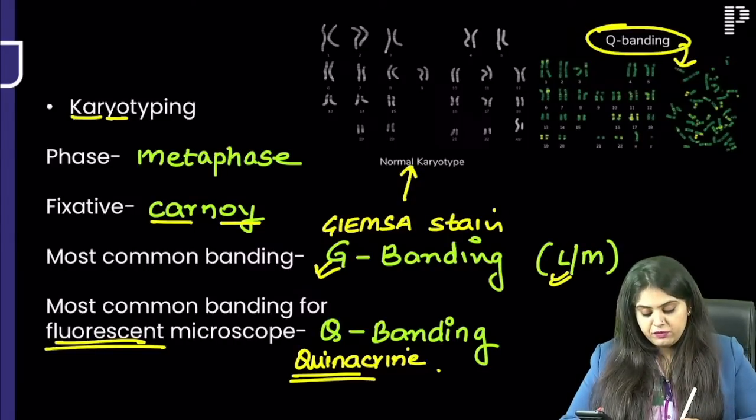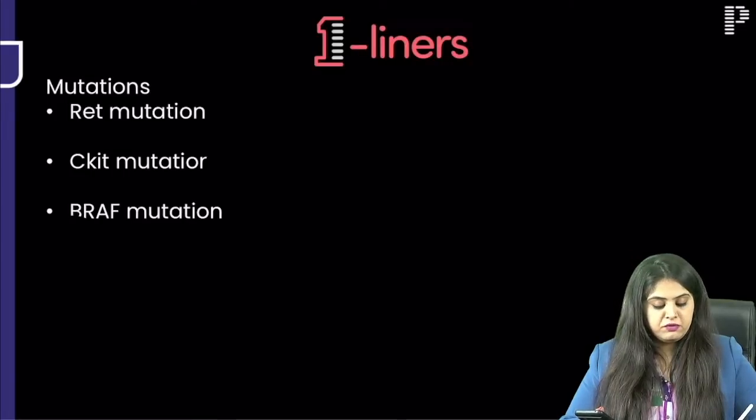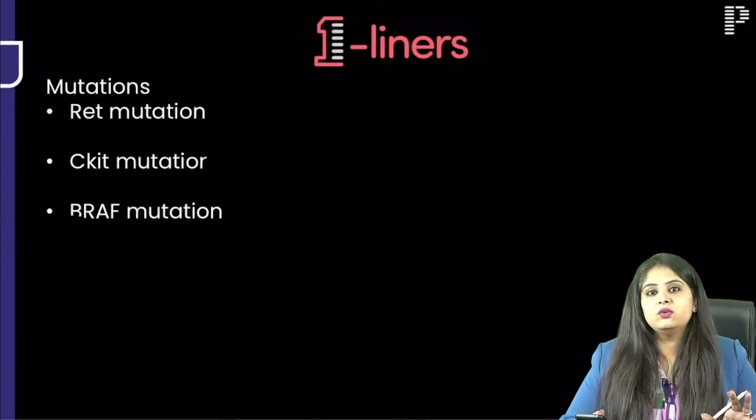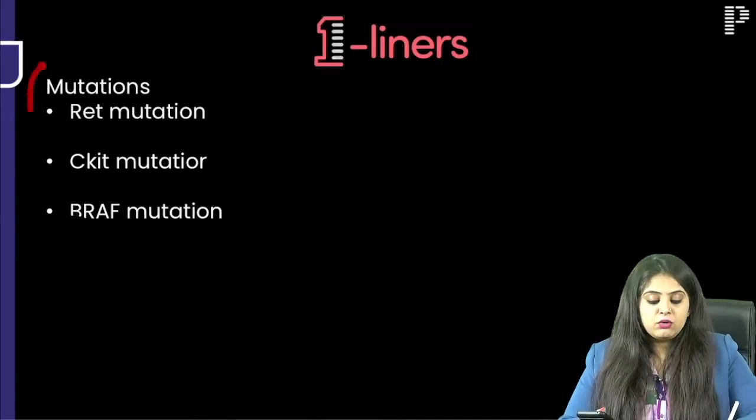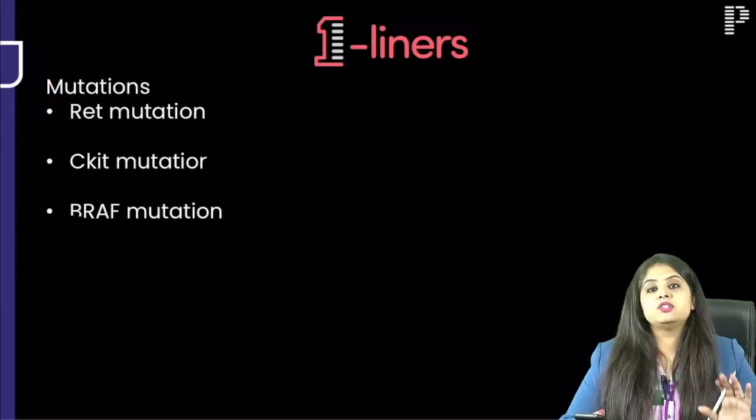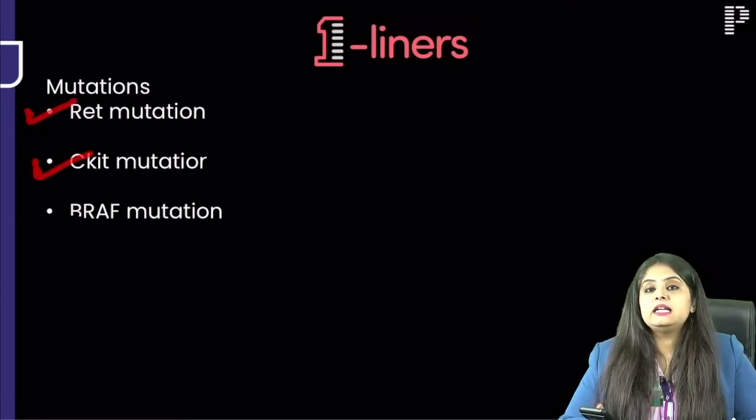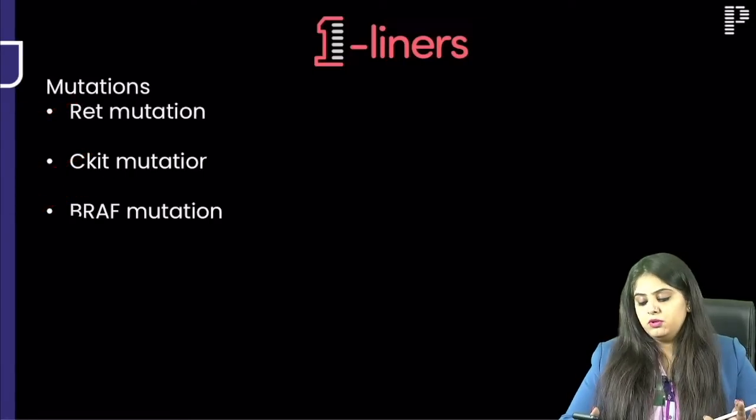Okay, perfect. Moving on to the next. You will again have to do fill in the blanks. I know you don't like that neoplasia chapter. So I have taken out the 3 most important mutations that you have to know for this exam. You can't do less than this. This much you will bare minimum have to study with me and go. So what is RET, KIT and BRAF mutation? Bare minimum you need to know for the exam.